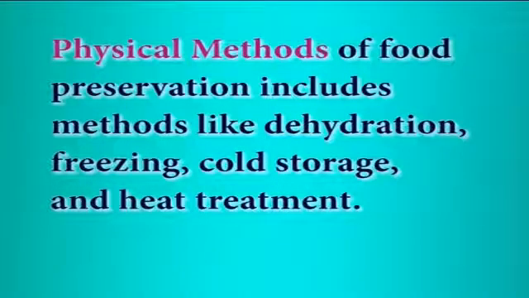The aim of food protection and food preservation is to prevent contamination and spoilage of food. A number of food preservation methods are used today and their origin dates back to ancient times. Physical methods of food preservation include methods like dehydration, freezing, cold storage and heat treatment.